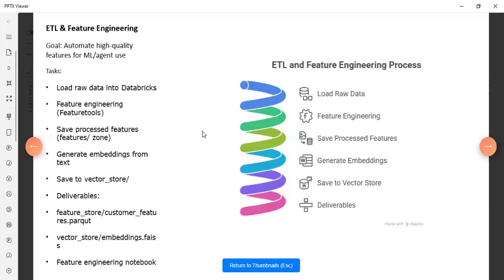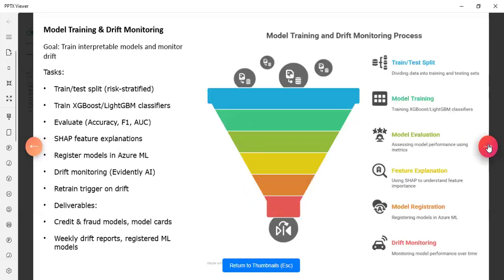So the next slide is regarding training and drift monitoring. In this slide, we are focusing on training the model and monitoring its performance. We split the data, and then we are going to use an XGBoost or LightGBM classifier. And after training the model, we will evaluate its accuracy using F1 and AUC metrics.